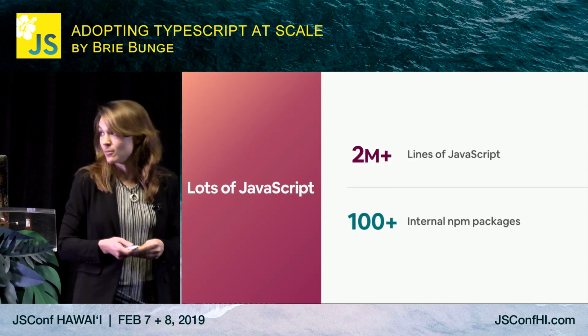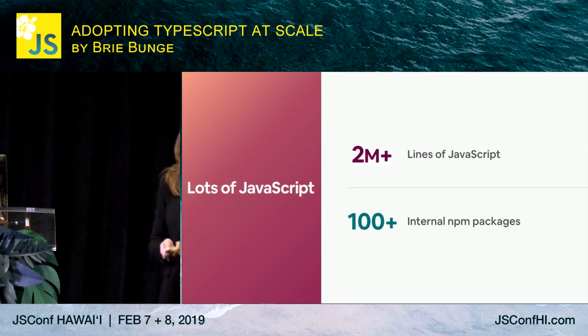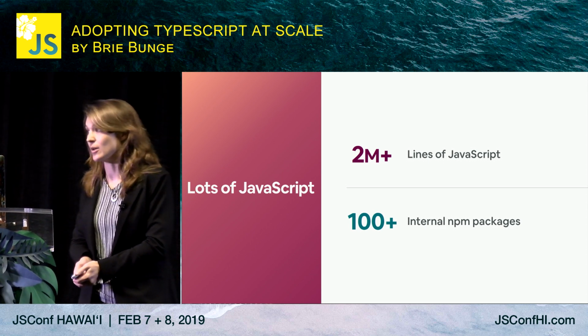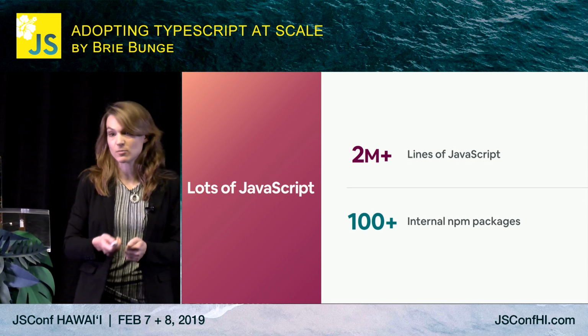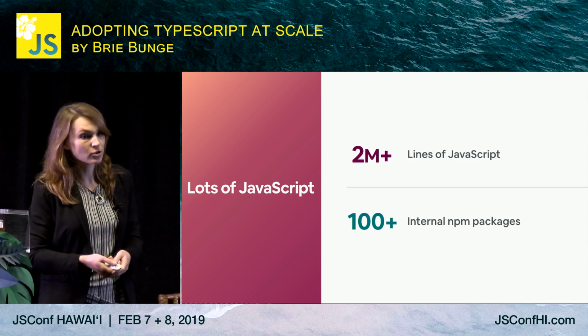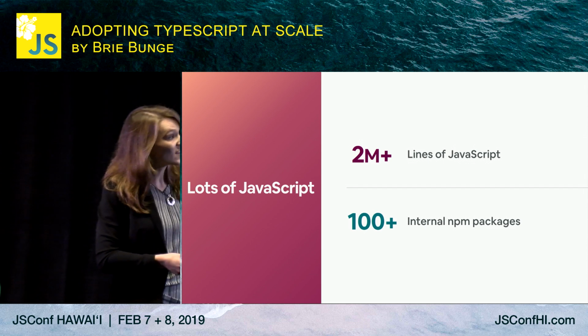Let's quantify what we mean by at scale. At Airbnb, we have lots of JavaScript. There's over 2 million lines of JavaScript checked into our main repo, and over 100 internal NPM packages. These are separate repos that we've packaged up to an internal NPM registry that we can share across repos. And that's a lot of code.